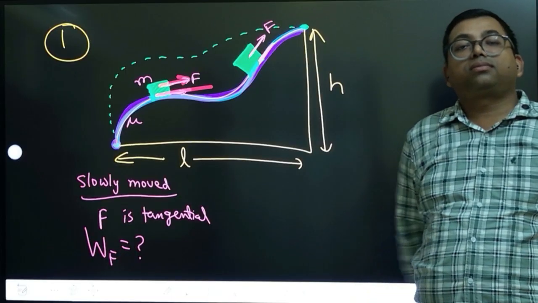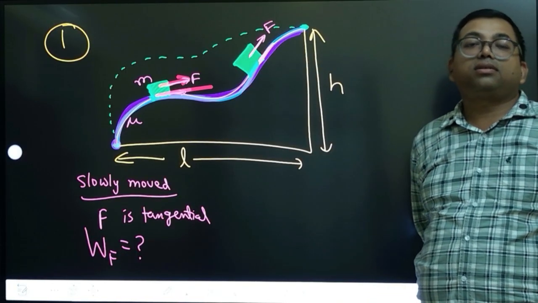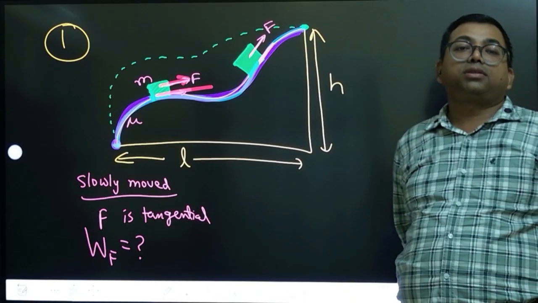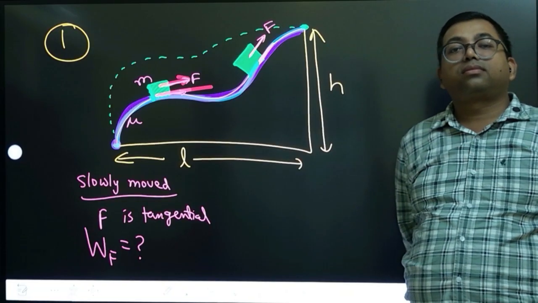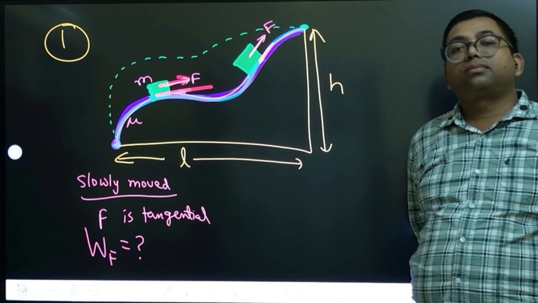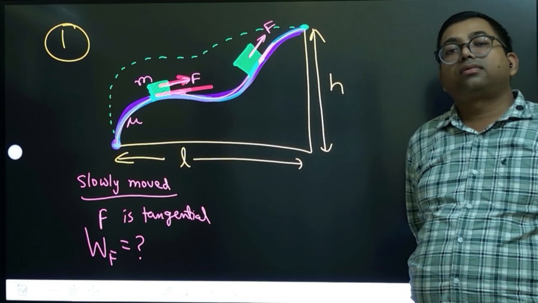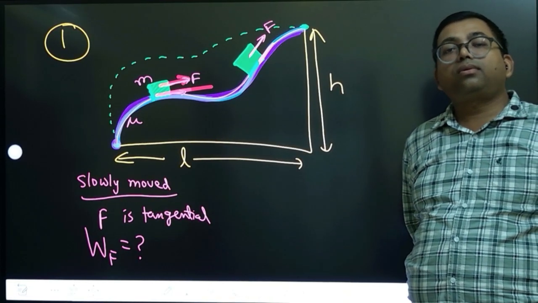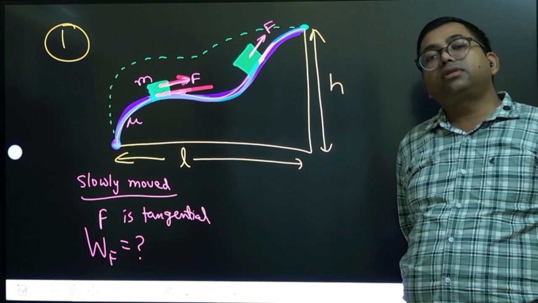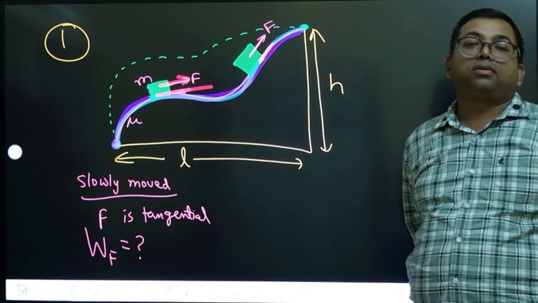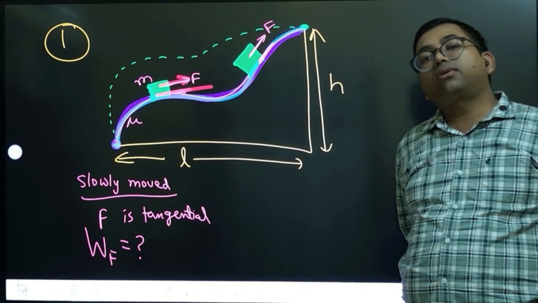Equilibrium means what? It is balanced. No, the body can have acceleration zero, net force zero, but still it can be in motion. Newton's first law, you forgot?